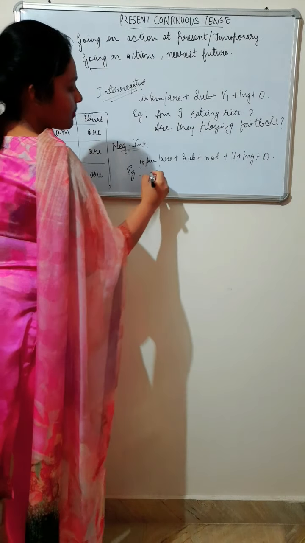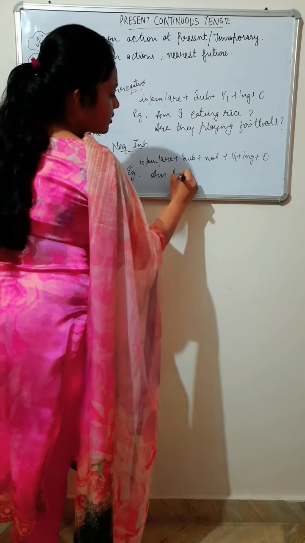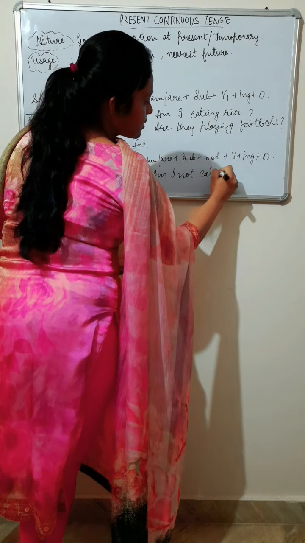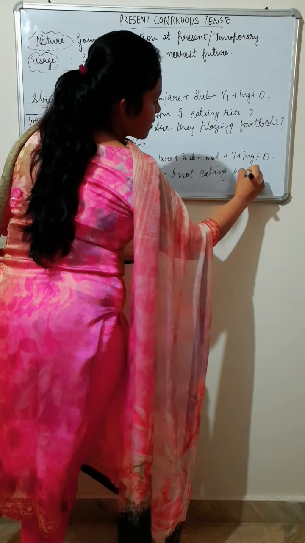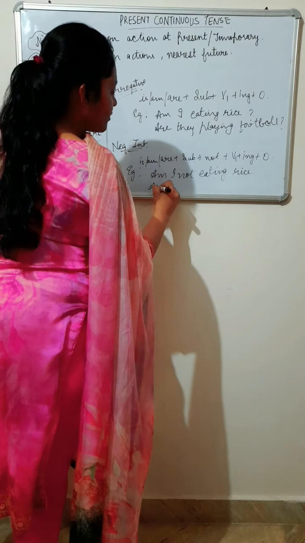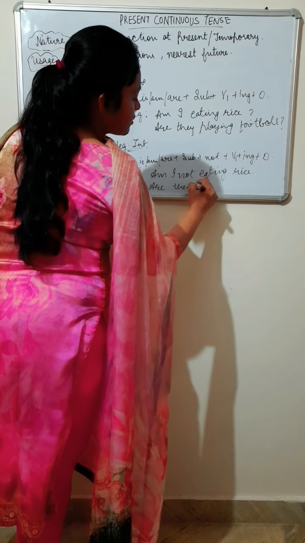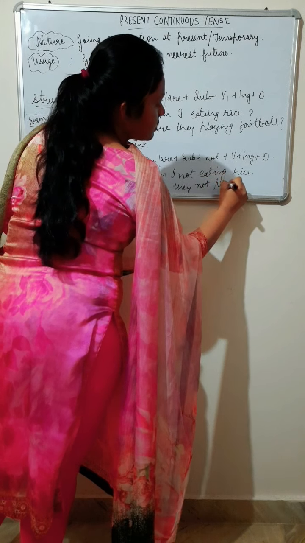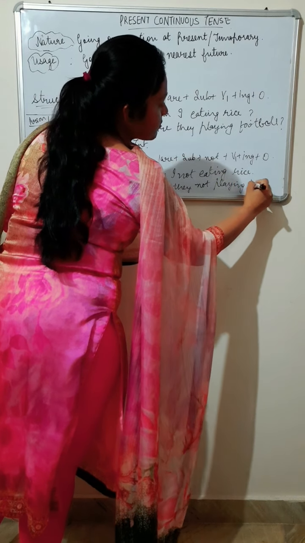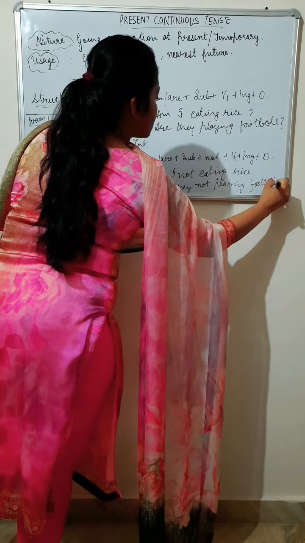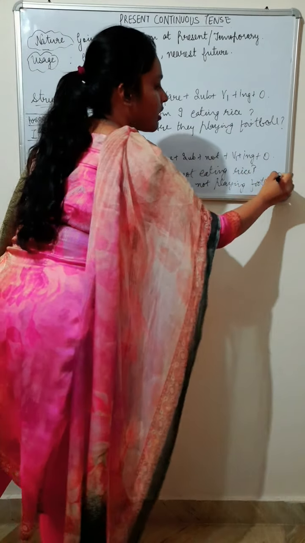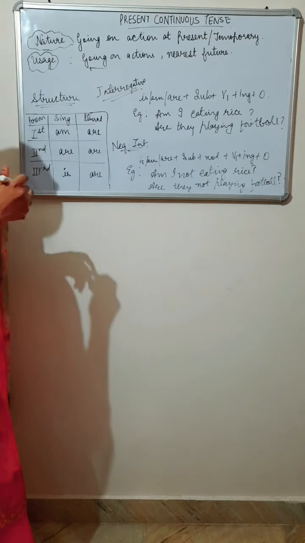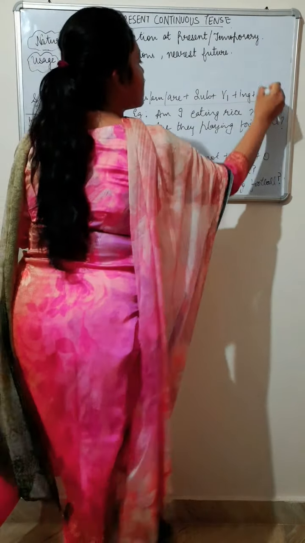Now do this. Am I not eating rice? Are they not playing football? Done. Are they not playing football? You have to put a question mark because this is a question. So remember the structure: helping verb plus subject plus not plus first form of verb plus ing plus object.